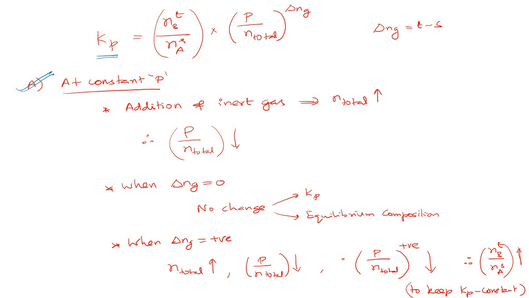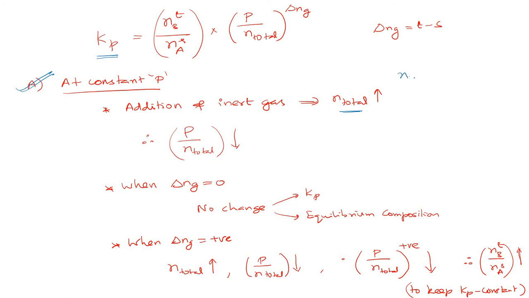Let me do the pressure term first. If we keep pressure constant, what will happen if we add inert gas to an equilibrium reaction? Addition of inert gas will affect the total number of moles. If you add some inert gas to an equilibrium reaction, the total number of moles will increase.